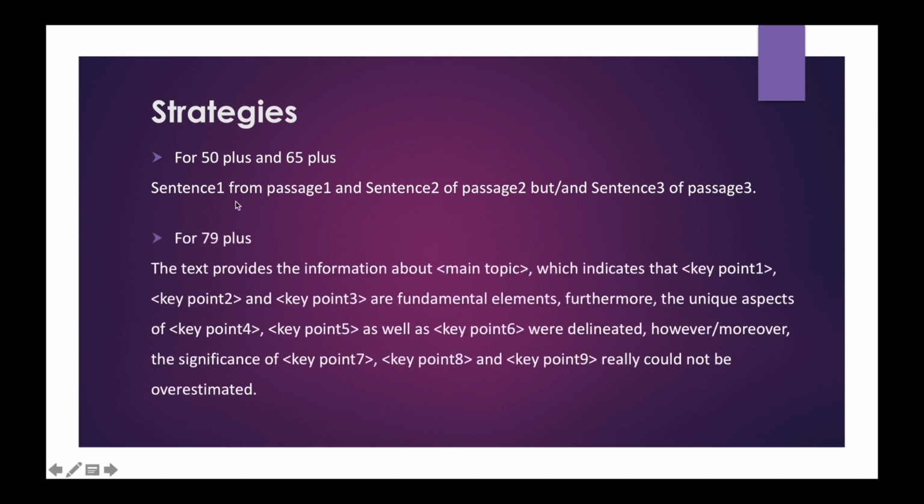And this is the strategy for 79 plus. In this template, we can use the main topic here and the key points in between. Here, which indicates this is a complex sentence. This key point may be in the second sentence. To join this with the first sentence, we can use a which clause. And furthermore is a compound sentence to combine the sentences. You can use moreover, in addition, however, or besides, which help to link the sentences into a single sentence.